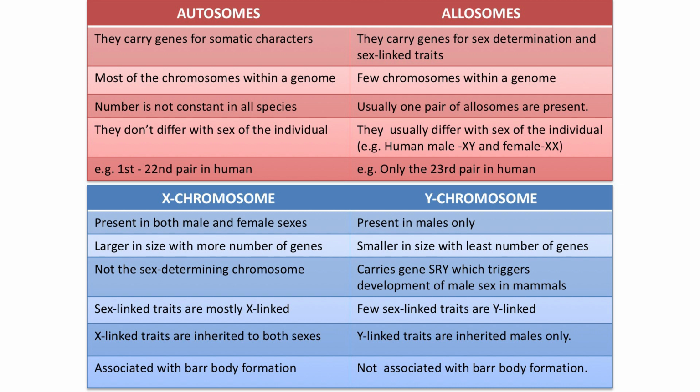The X chromosome is not the sex determining chromosome in case of human being, but you know the Y chromosome carries the gene SRY, which encodes a protein TDF, testis determining factor, that triggers development of the male sex. So presence or absence of the Y chromosome determines the sex of the individual.